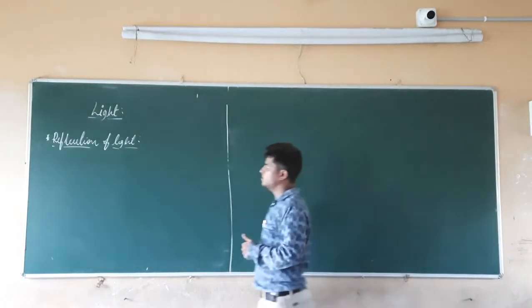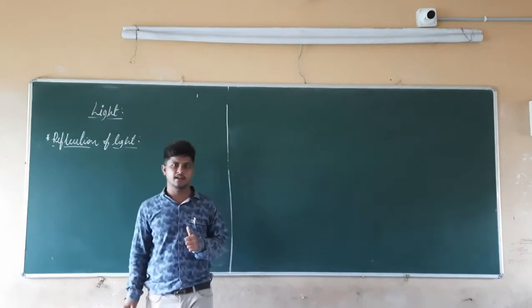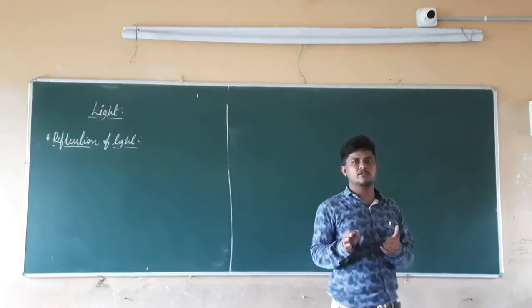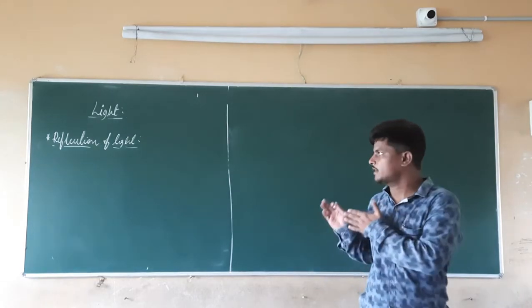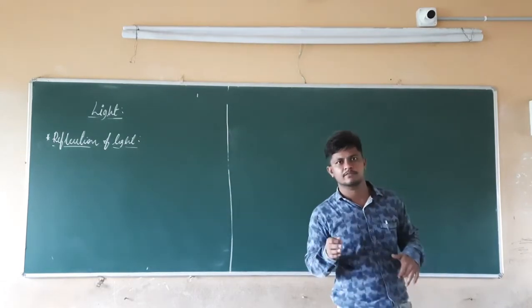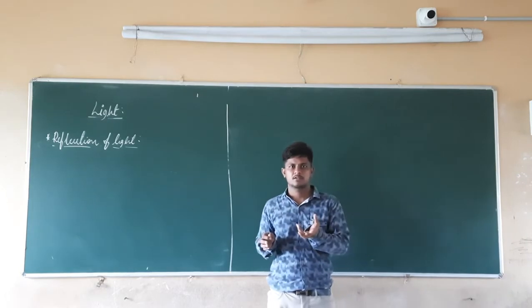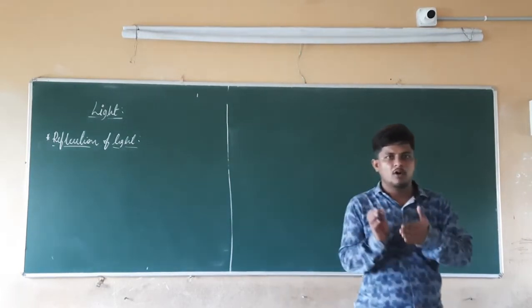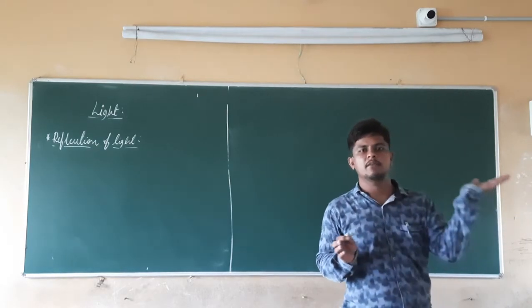So now we are going to study about the reflection of light. For that, we are going to take an example and do an activity so that we correctly understand what the reflection of light is. Take a ball and throw that ball at a wall. What will happen? The ball is going to hit the wall and come back towards you.